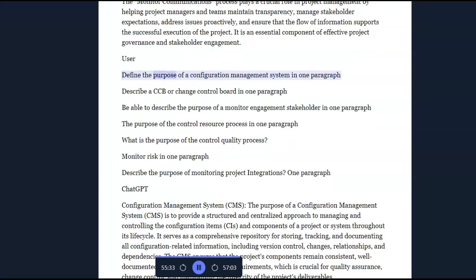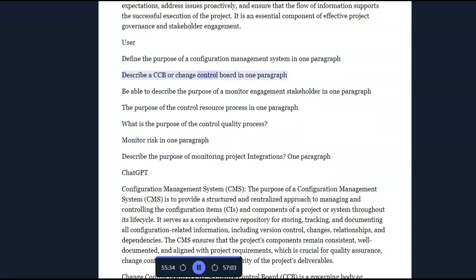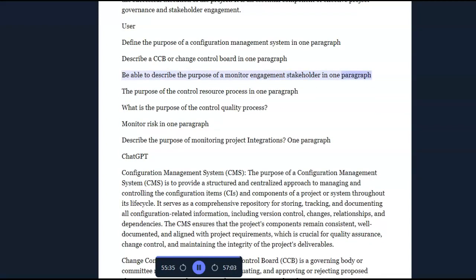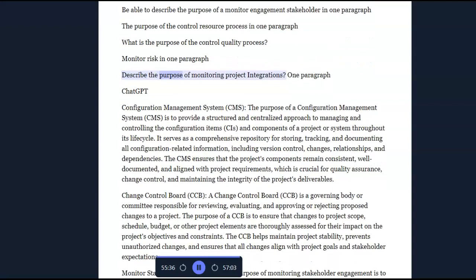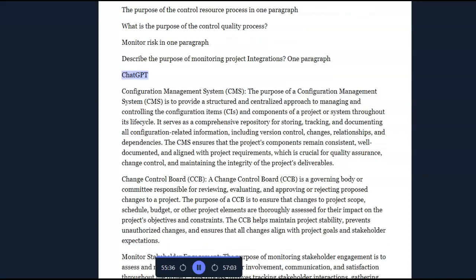Define the purpose of a configuration management system in one paragraph. Describe the CCB, or change control board, in one paragraph. Describe the purpose of monitor stakeholder engagement in one paragraph. The purpose of the control resource process in one paragraph. What is the purpose of the control quality process, monitor risk in one paragraph? Describe the purpose of monitoring project integrations. One paragraph. ChatGPT. Configuration management system (CMS).